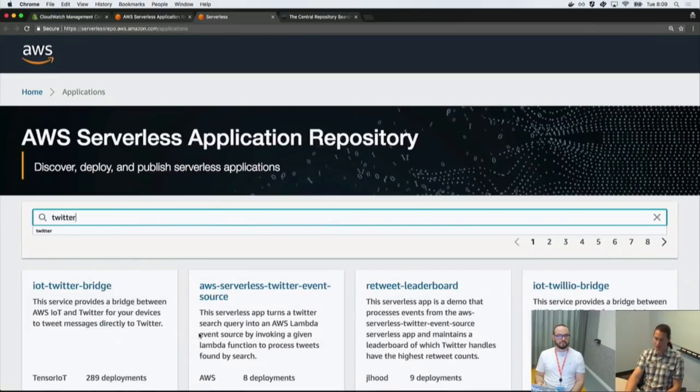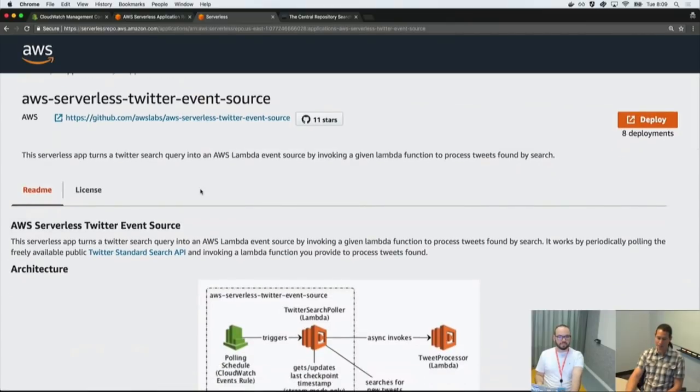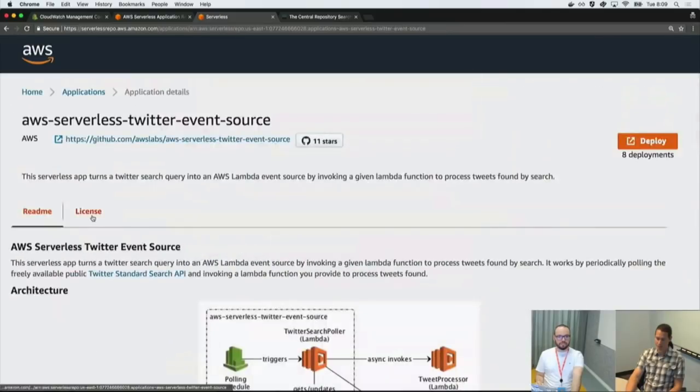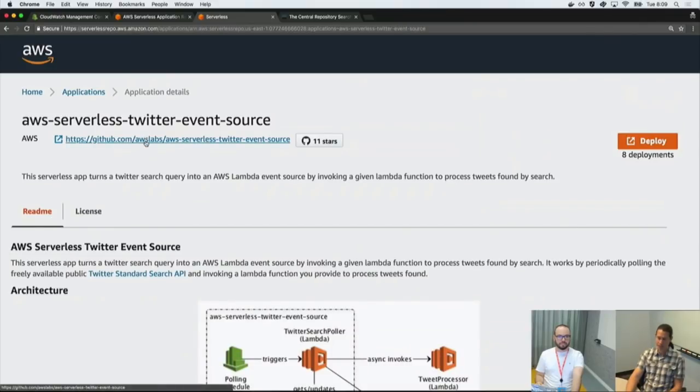So since we're talking about Twitter today, I'm just going to search on Twitter. And actually this app is the one that we're going to use today. So you can see when you look at an application, you get a link to wherever the source code is. You can see if it's GitHub, you can see how many stars are on it. You have an option to deploy it to your account, and we'll talk about that later. But you can see the README for this, and we'll talk through this particular app in a little more detail. You can also see license information. This one's MIT licensed and available from AWS Labs.